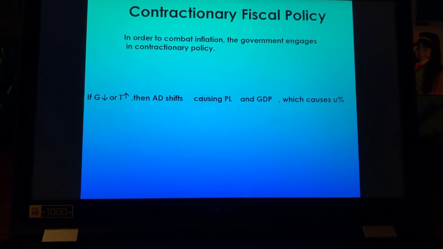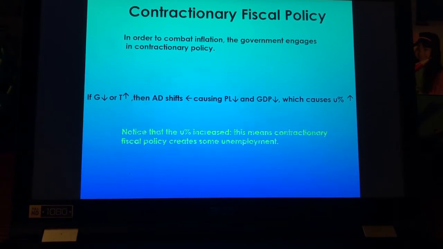So the aggregate demand decreases. It goes to the left. And if demand decreases, that causes the price level to go down, which causes GDP to go down, which causes unemployment to go up. So the effect of this, with the government taking that money away from people through taxes, is it slows the economy and causes the next phase of the business cycle.